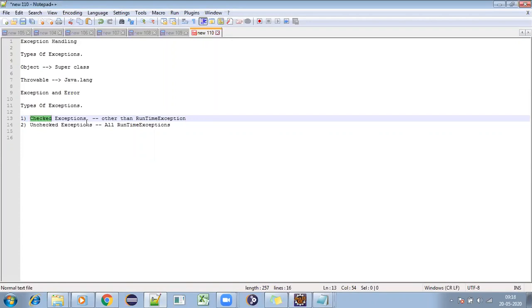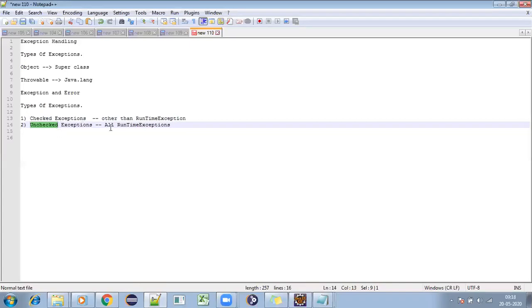Okay, I'll tell you. Checked means the compiler is checking for you; those are called checked exceptions. If the compiler is not checking for you and you get it at runtime, those are called unchecked exceptions.